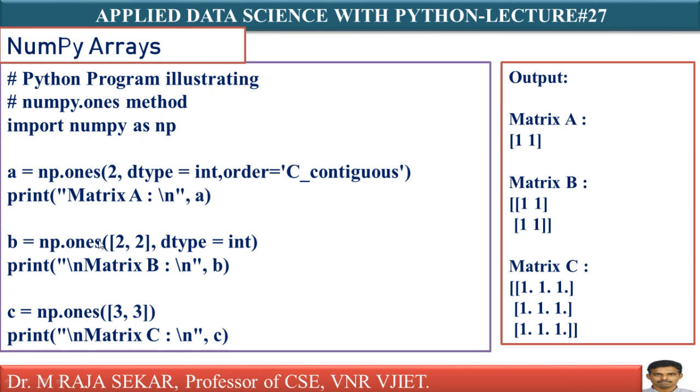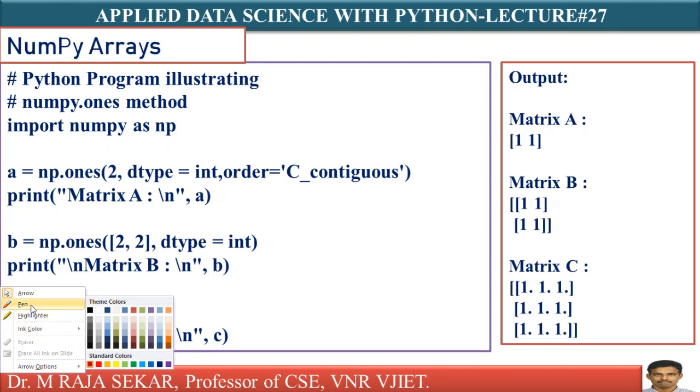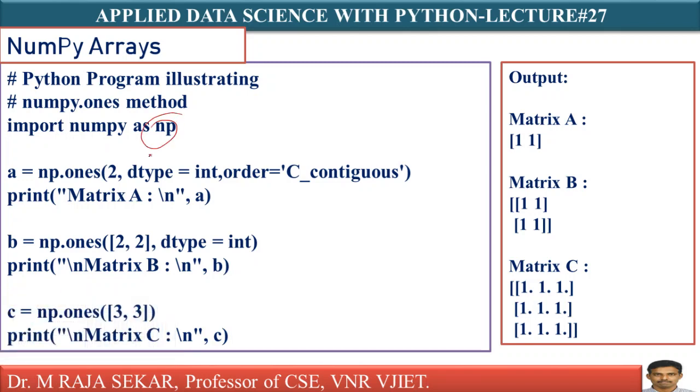Just see this one. Import numpy as np. We know what is numpy. np is an alias, we are renaming the numpy module as np. np.ones means it will create an array with entries ones. Just see, 2 comma 2, what does it mean?